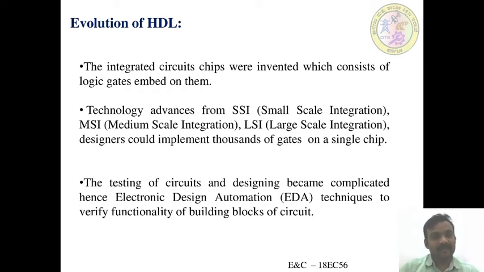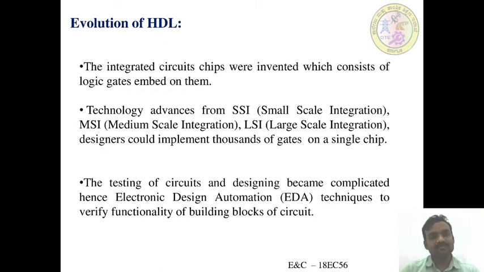Clear? So the second point, technology advances from small scale integration to medium scale integration and large scale integration. Designers could implement 1000 gates on a single chip. Before this, as we discussed in the previous year, with the basic gates we could adopt only a minimum of 1 to 10, or 4 to 5 gates inside a chip.